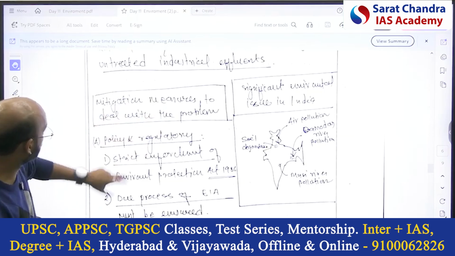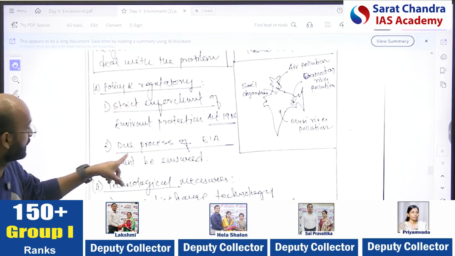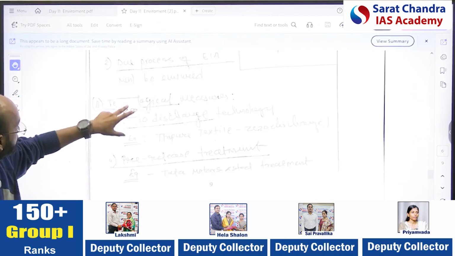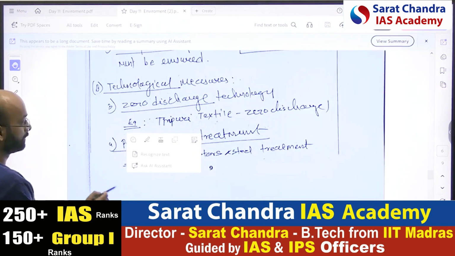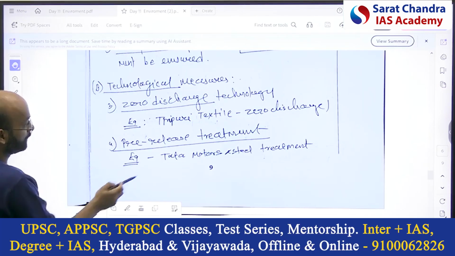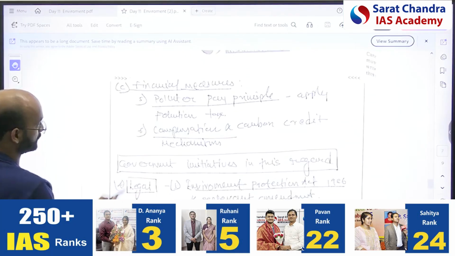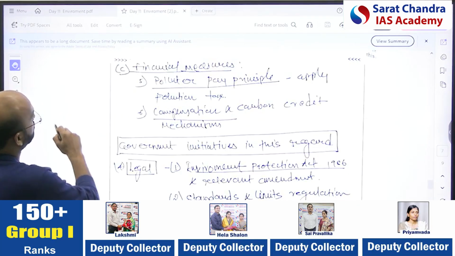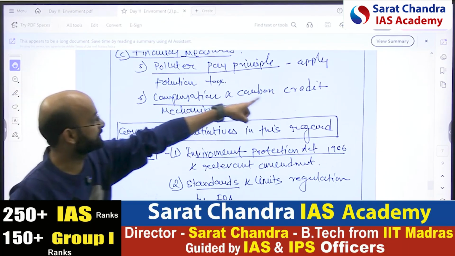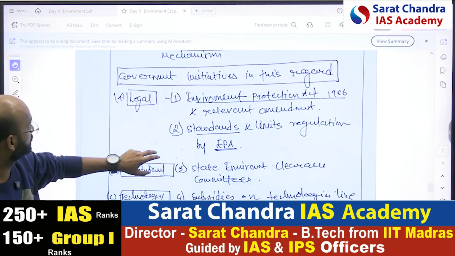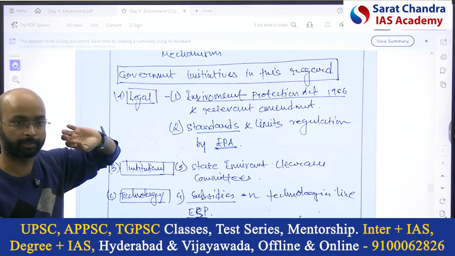Mitigation measures to deal with such problems: policy and regulatory, strict enforcement of the acts, due process of environment impact assessment. Technological measures, zero discharge technology, like Tirupur textile zero discharge, and then you have pre-release treatment. Before release, treat it, like Tata Steel has used. Then you have financial measures, the polluter pays principle we have already discussed. Compensation, carbon credit mechanism can be used. Okay, so policy, financial and technological dimensions can be used here.